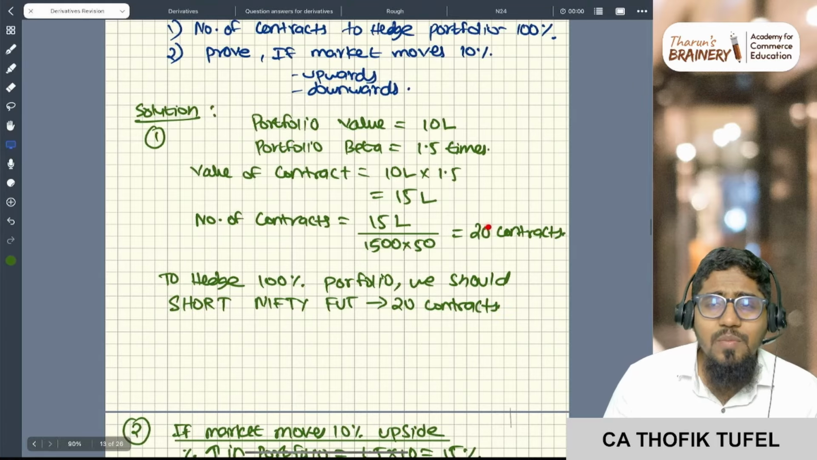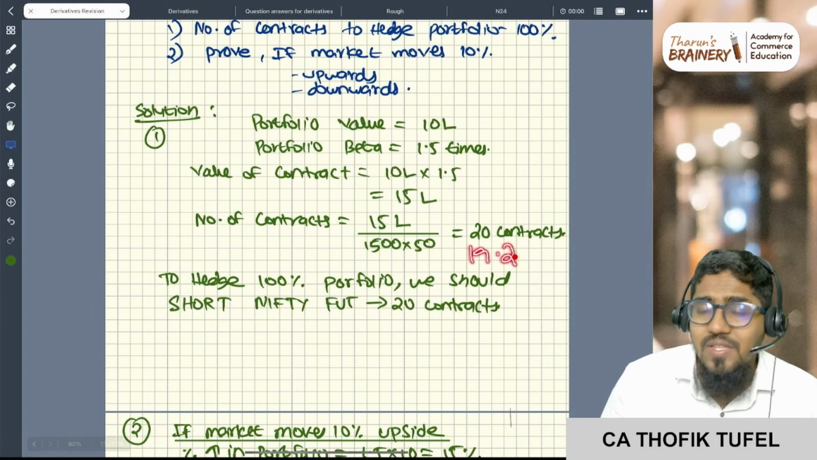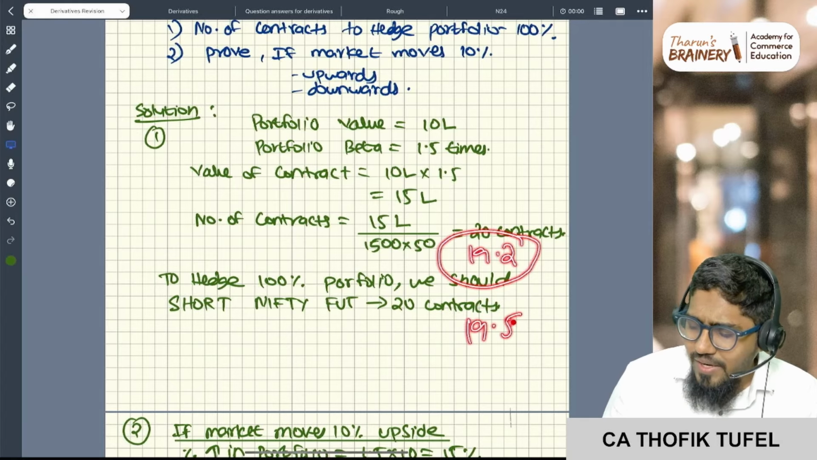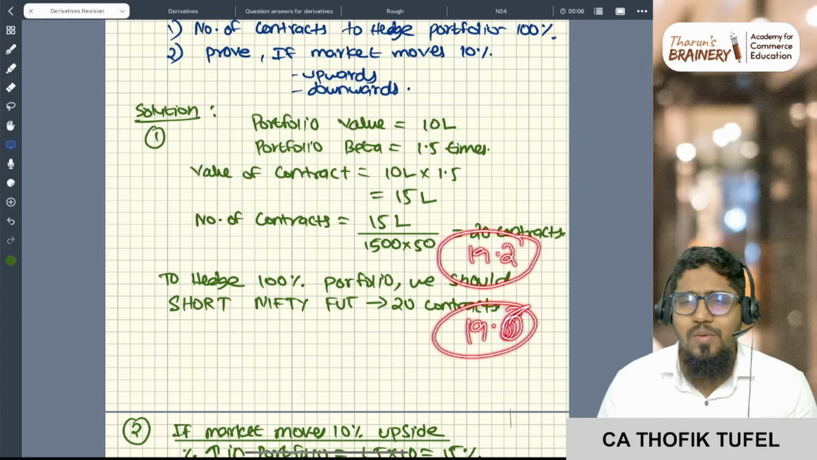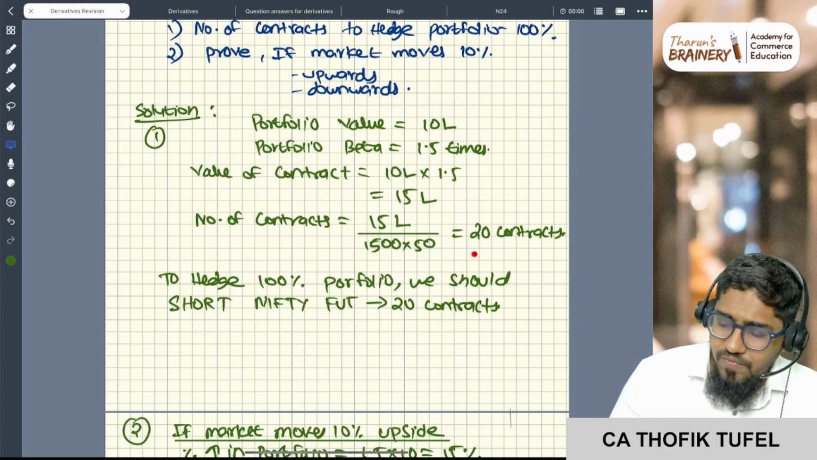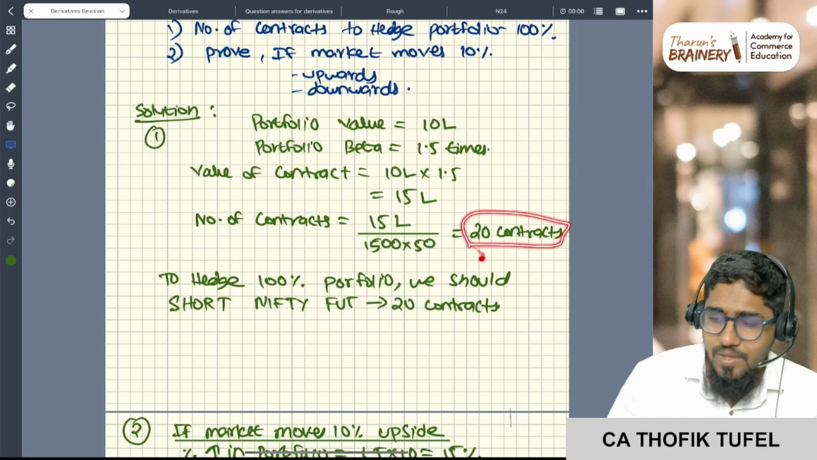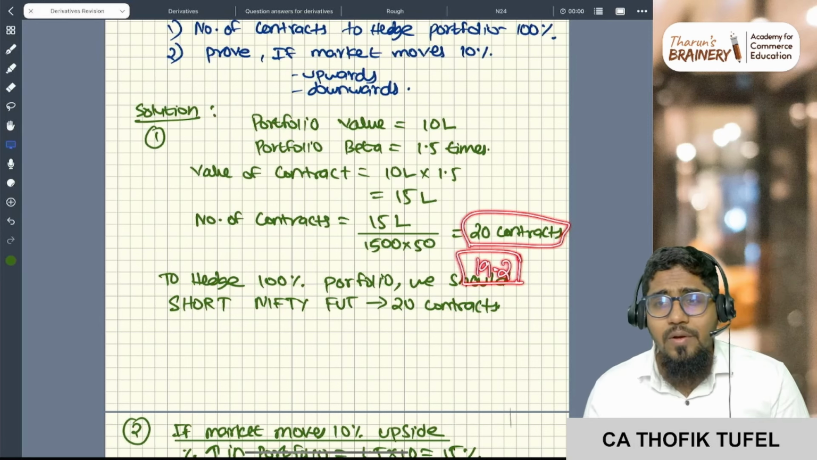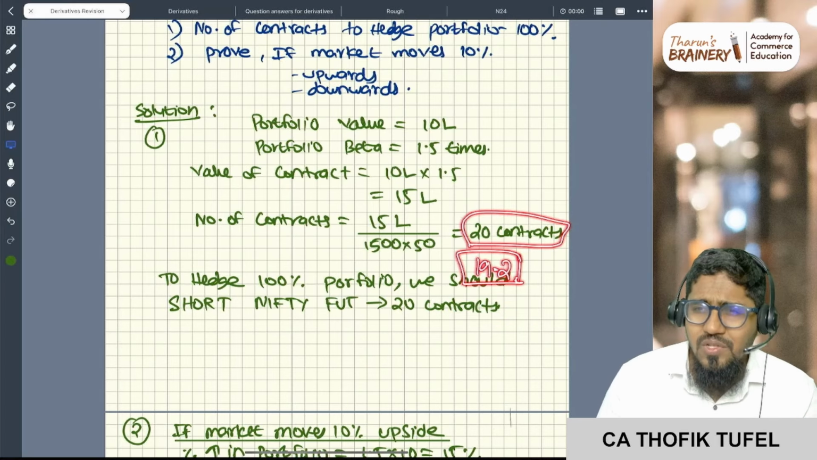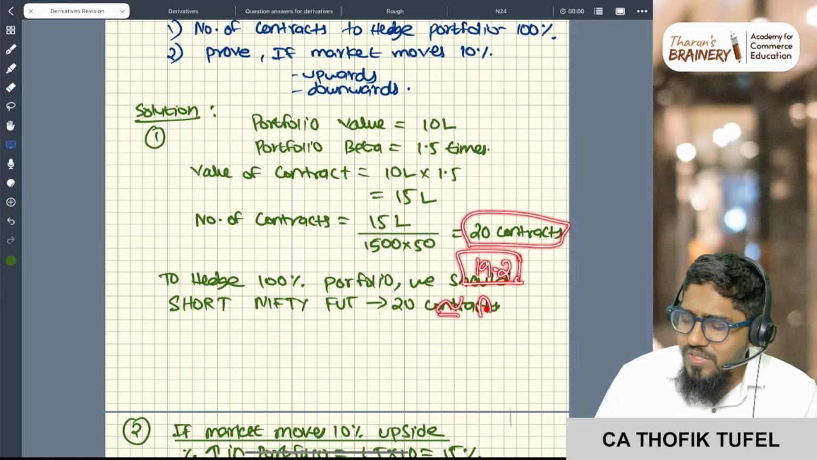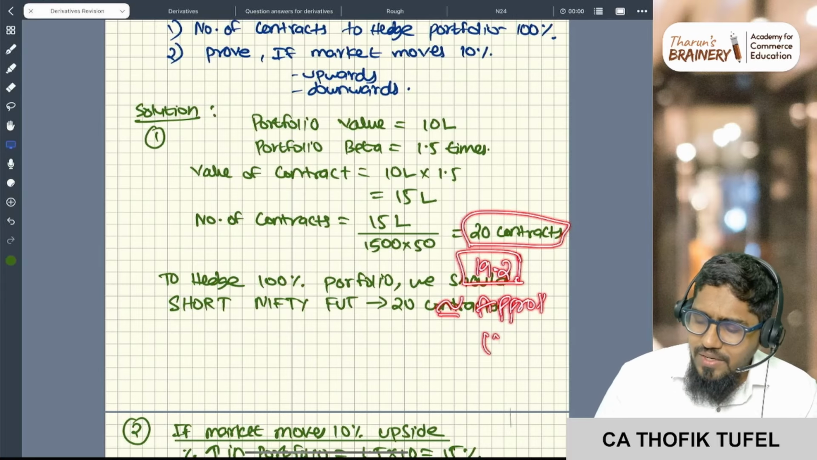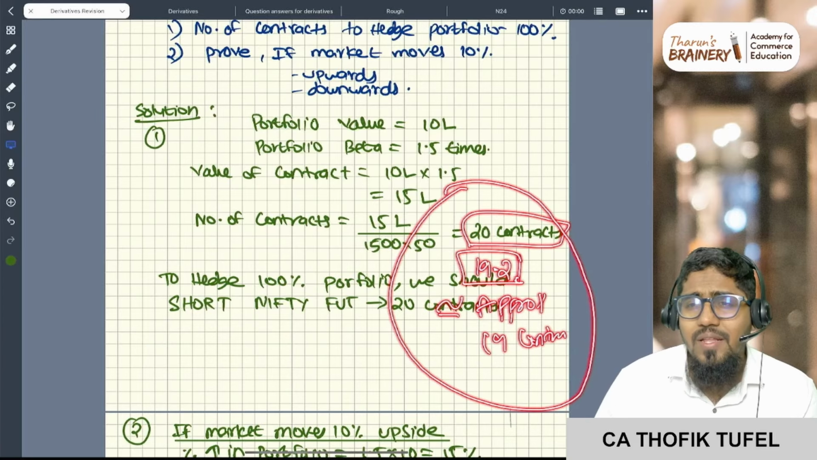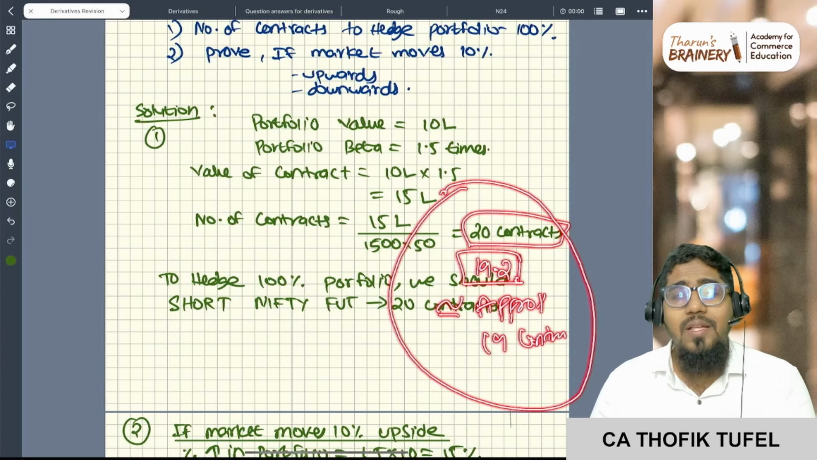Sir, what if this is a decimal? If this is 19.1, if this is 19.2, then make this 19 contracts. If this is 19.5 or 19.6, make this 20 contracts. Sir, if 20 contracts is ideal, and the answer is 19.2, if we take 19 contracts, then it is not 100% hedged, right? So you just write 19.2, then you write approximately 19 contracts. Like that you have to write. Ideally it should be 20. Ideally the answer should be 20, and only then you are completely hedged.